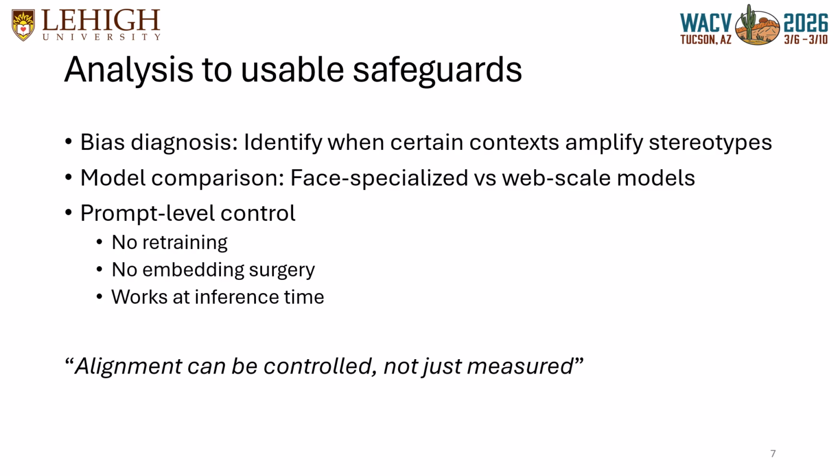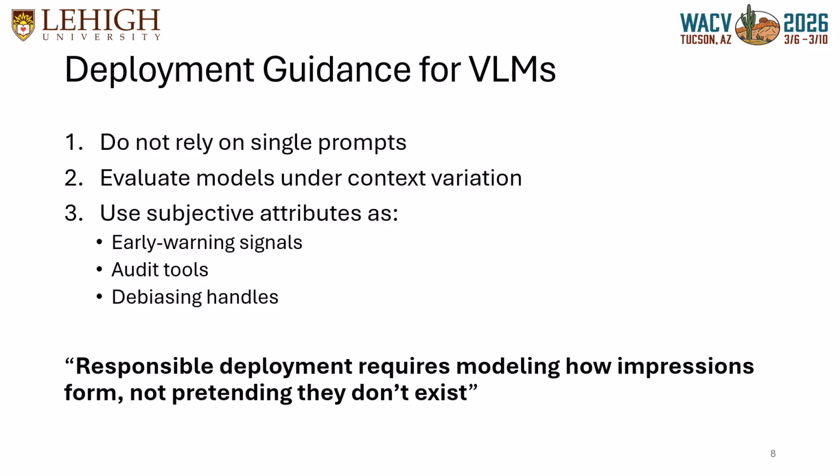So, what should practitioners actually do? Our deployment guidance is simple. Reliance on single prompts should be reduced. VLMs should be evaluated under context variation, and subjective attributes can be used as early warning signals, audit tools, and debiasing handles. The main takeaway is that responsible deployment requires modeling how impressions form, not pretending they don't exist.